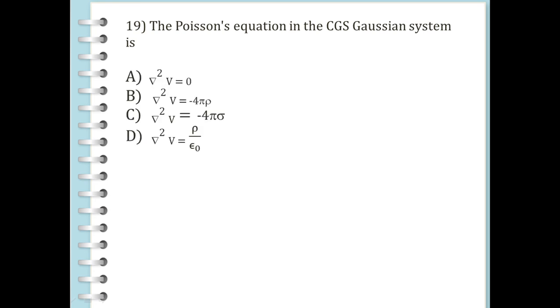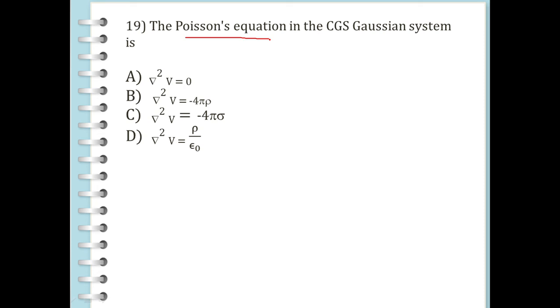Next is a very important question also, Poisson's equation in the CGS Gaussian system. In this one, first, what is Poisson's equation? In CGS form, if they are asking for the Poisson equation, we can say that Poisson's equation states that the Laplacian of the electric potential field is equal to the volume charge density divided by the permittivity. Even the sign will come.